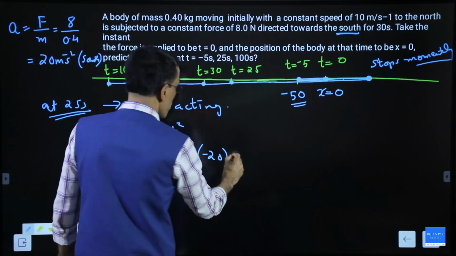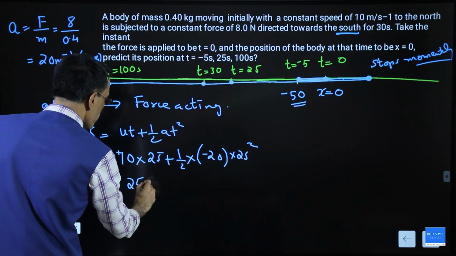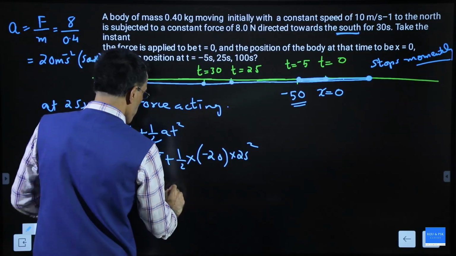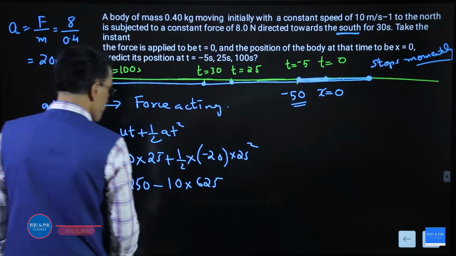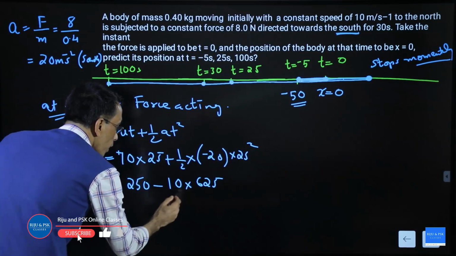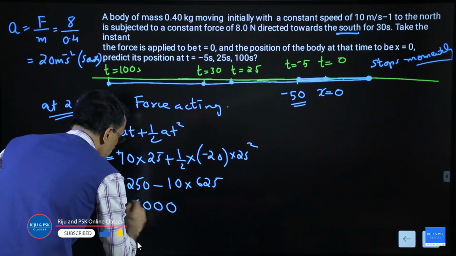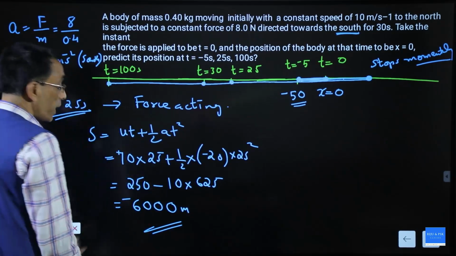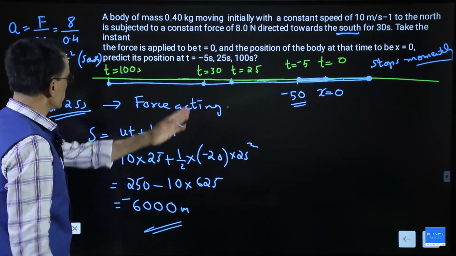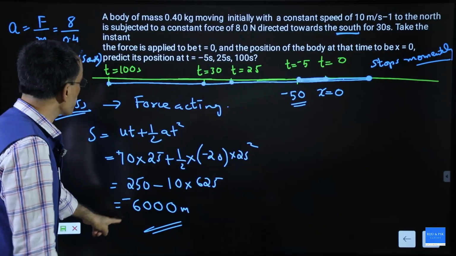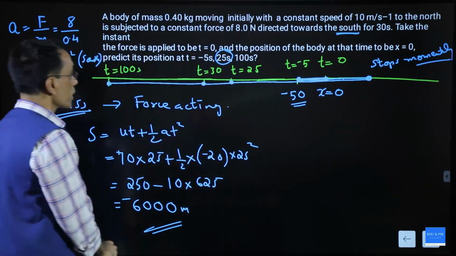That's why it's minus, into 25 square. This gives you 250 minus 20 by 2 is 10 into 25 square is 625. That gives you 6250 minus 250, which will give you 6000. That means from the origin x equal to 0, it has gone 6 kilometer in this direction. That is the position at 25 seconds. Okay, that part is over.